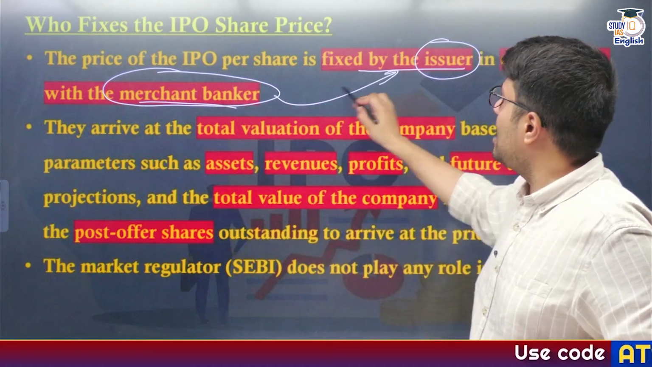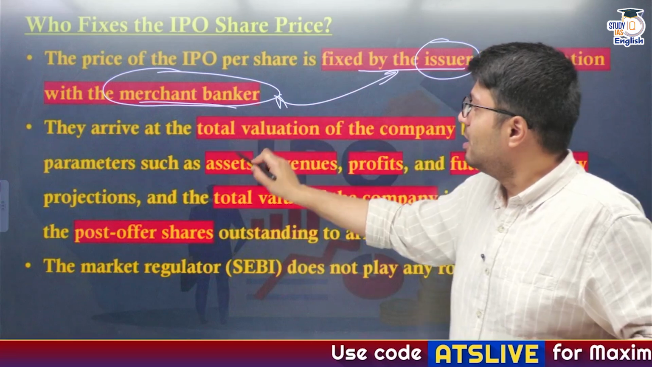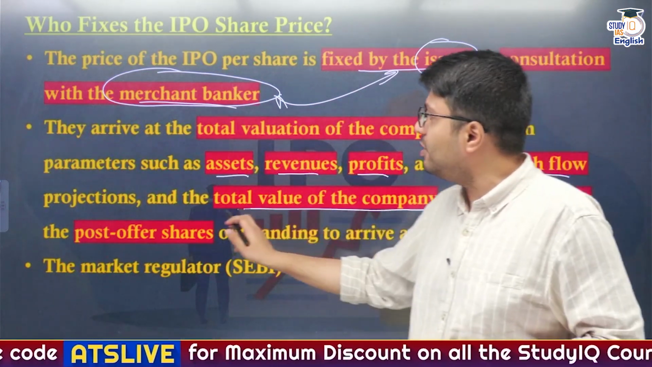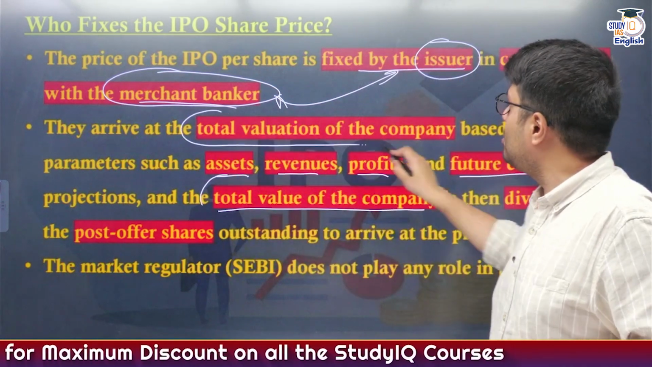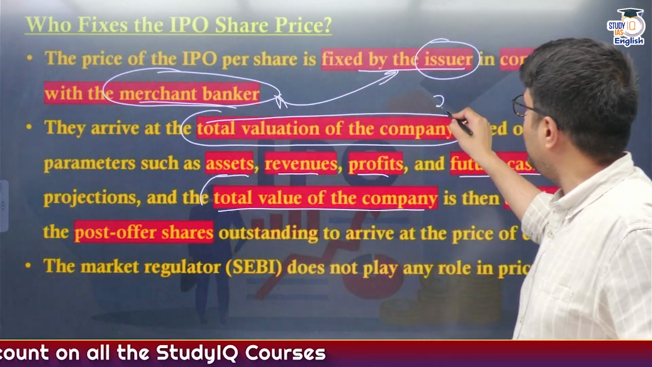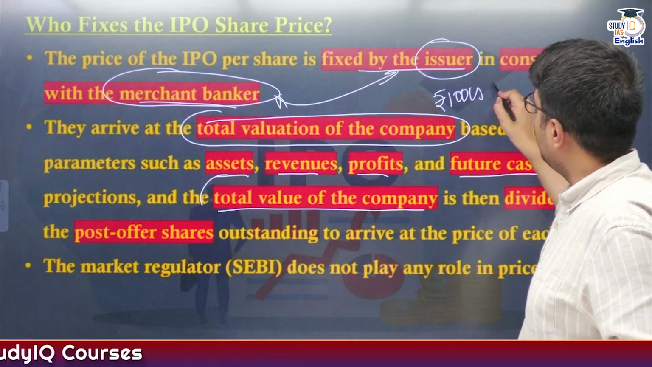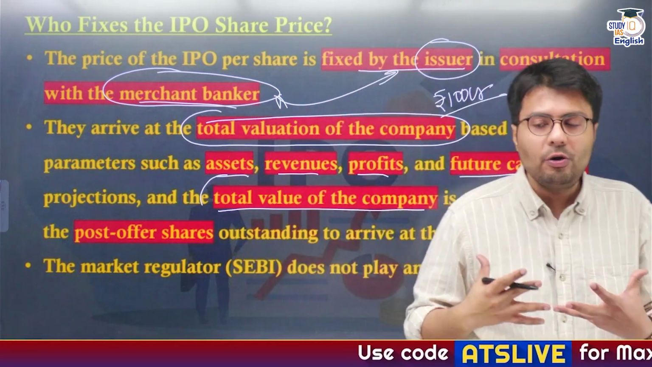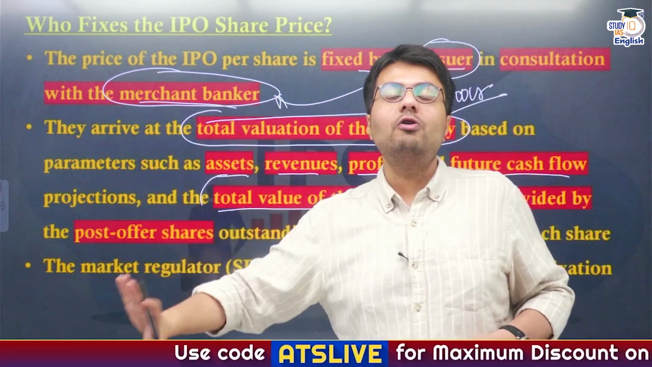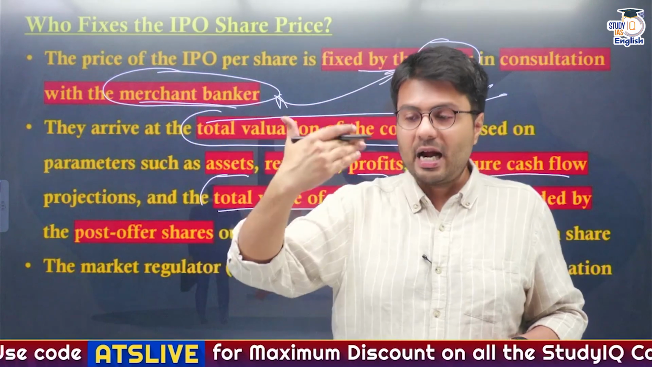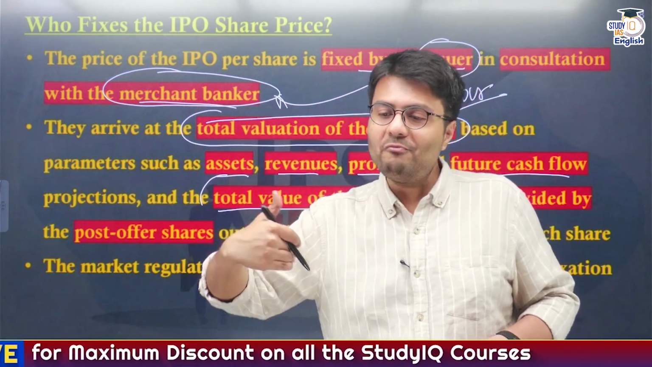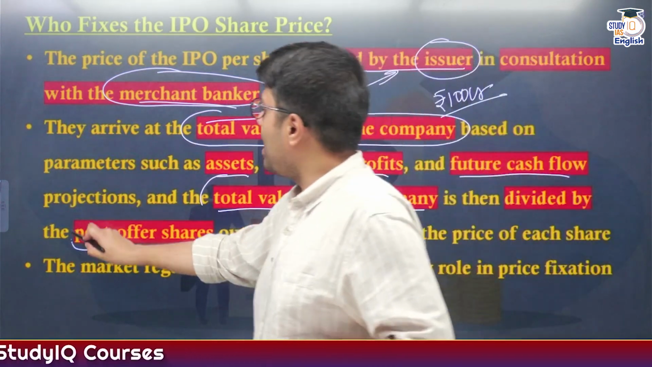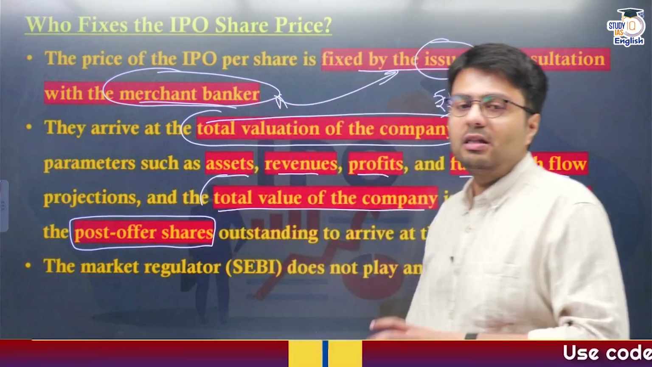And these 2 entities, after discussing factors like assets, revenues, profit, future cash flow expectation, and total value of the company, arrive at what is known as the total valuation of the company. So this I told you in the example, right? Suppose my company is valued at 10 crore rupees. After arriving at the value, they decide how much money I want to raise, and accordingly they decide the amount of ownership I am willing to let go to other investors, and therefore they arrive at the price of shares that will be offered